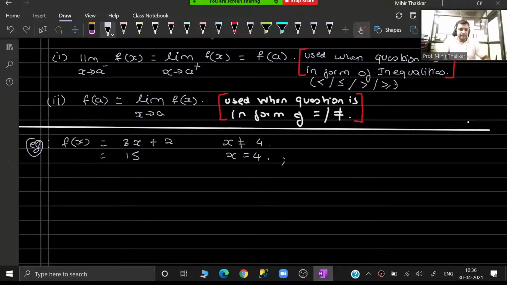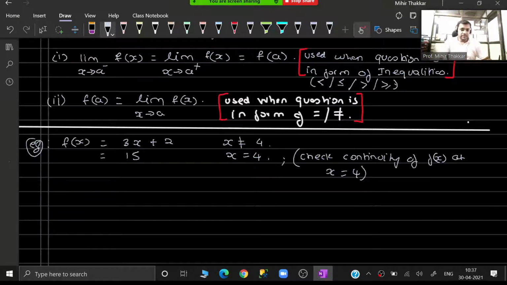Check the continuity of f(x) at x equal to 4. Check whether the function is continuous at x equal to 4.